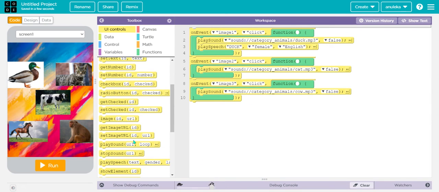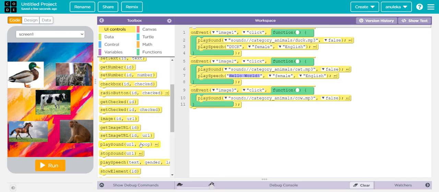Guys, for image 2, that is cat, we did not add speech, so let's add speech. And for cow also.